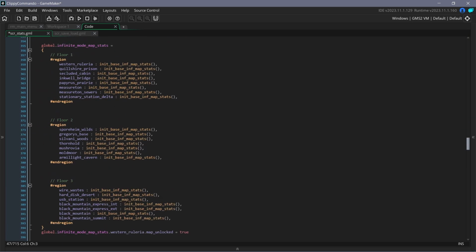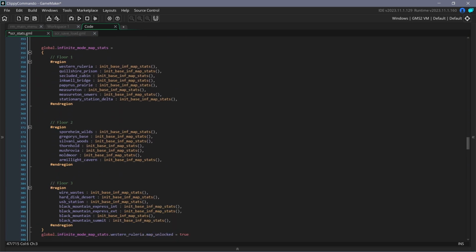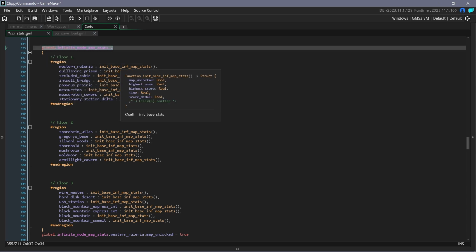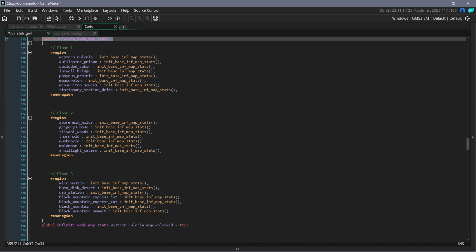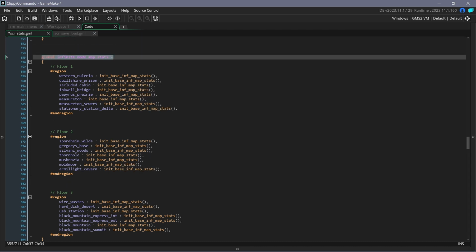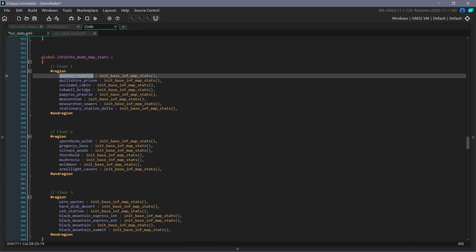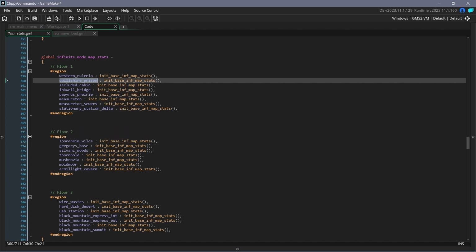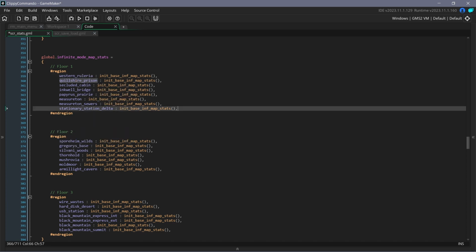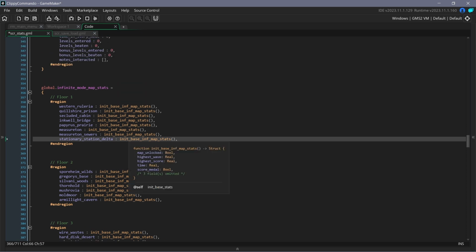Using the new system I created, I just have a template that I can call, which is a lot easier. I have a global struct that creates another struct based on the template that was previously shown, and anytime I update the template, it'll update all of them. All I need to do to access all of the stats within here is to know the tag of the level, so just Western Rule Area or Quillshire Prison. It's a lot easier and better to create dynamic systems than it was before.